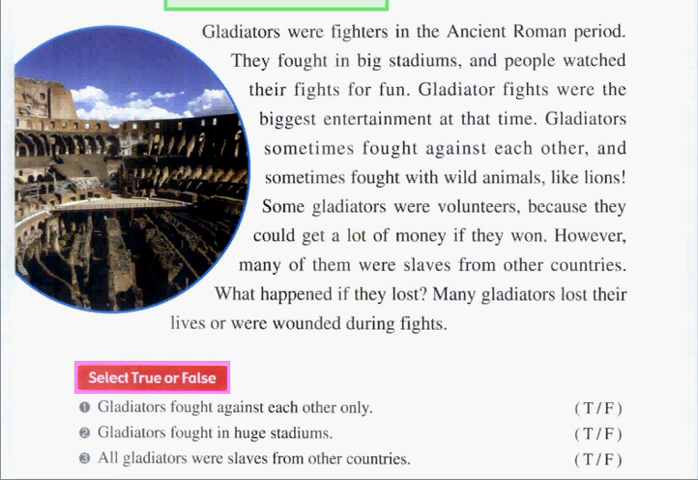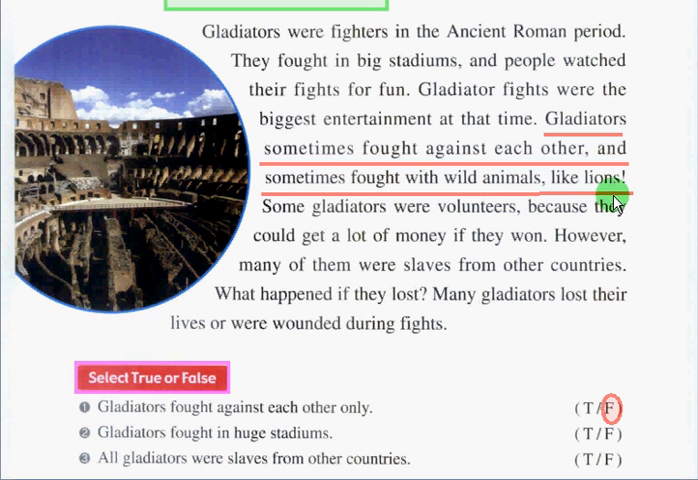The answer is false. So now, let's see why this is the answer. Here is the sentence that will support our answer in number 1. Gladiators sometimes fought against each other and sometimes fought with wild animals like lions.